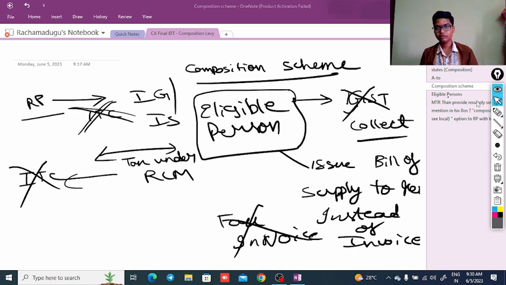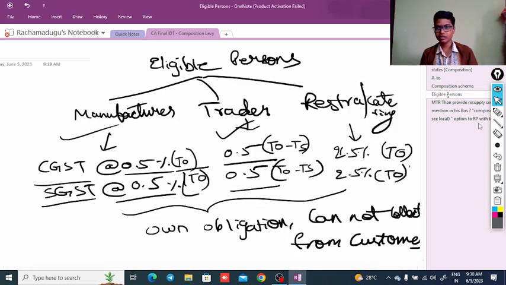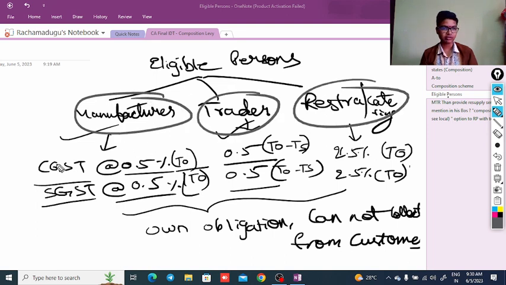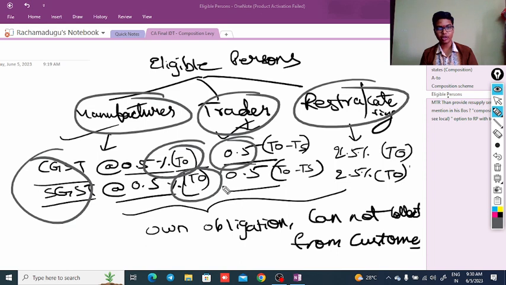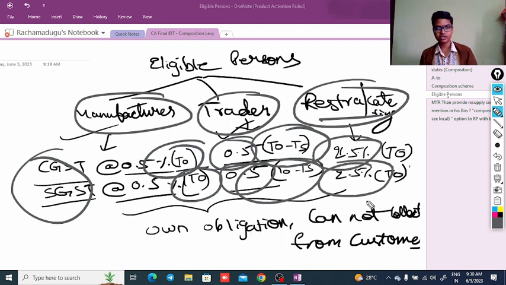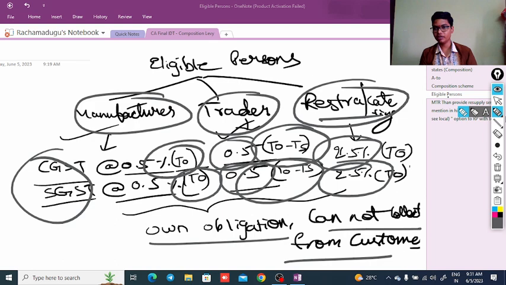Next, eligible persons. Who are eligible persons? There are 3 categories: manufacturers, traders, and restaurants or catering services. Manufacturer needs to pay the CGST, SGST at 0.5% respectively on the total turnover, whereas trader will pay 0.5% each of CGST, SGST as tax under the composition only on turnover which is taxable supplies, and restaurant and catering services need to pay the CGST, SGST at the rate of 2.5% respectively on the total turnover. This is his own obligation; he is not eligible to collect it from the customers.